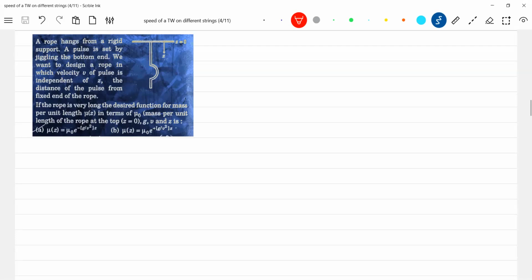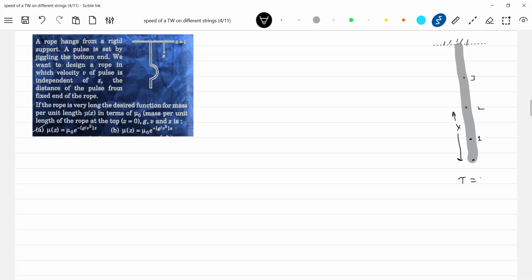See, first try to understand the condition given. We know as the wave propagates, what will happen to its speed? So I think you should really go back to what you learned. Suppose it is a wave. If you generate a wave, what happens to the tension at this point? Tension depends on x. Am I right?